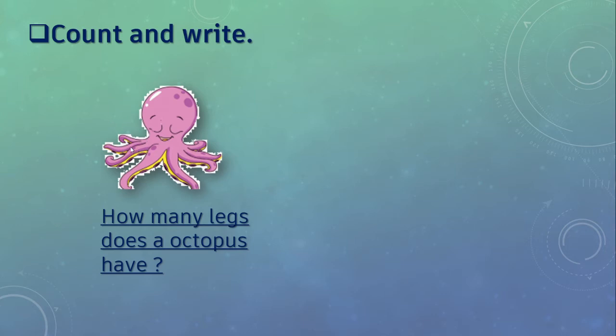How many legs does a octopus have? Let us count. This is 1, 2, 3, 4, 5, 6, 7 and 8. So octopus has 8 legs and this is its head. ये इसका head है and ये पैर है, legs है. Okay.